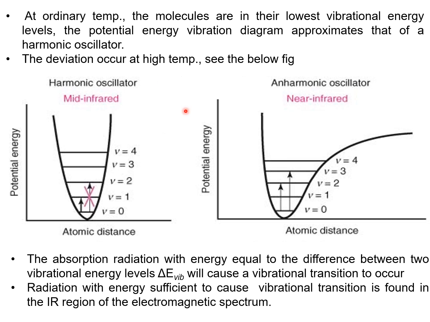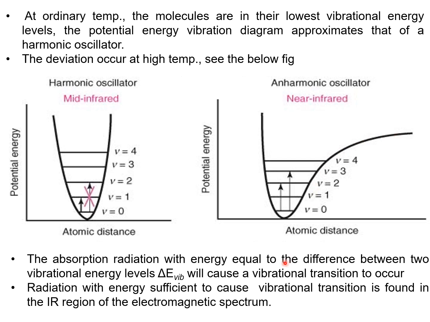In case of higher temperature, what happens is that it slightly deviates from the parabola shape. So it is called an anharmonic oscillator. Already we discussed this in the last session. This is the harmonic oscillator, where we get the exact parabola, but at higher temperature the shape of this parabola slightly differs. It is called an anharmonic oscillator.